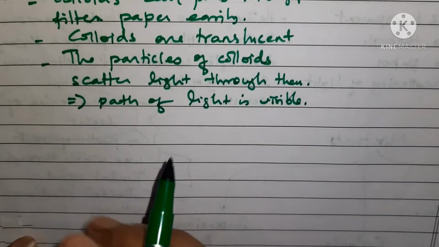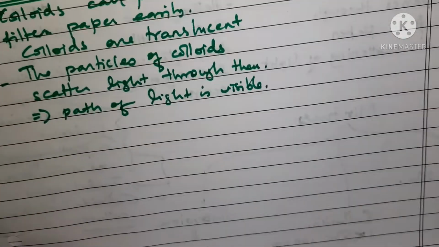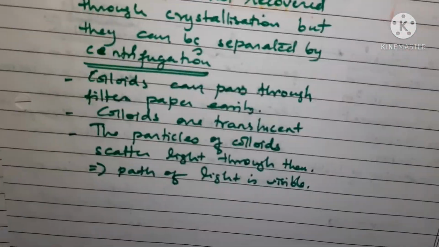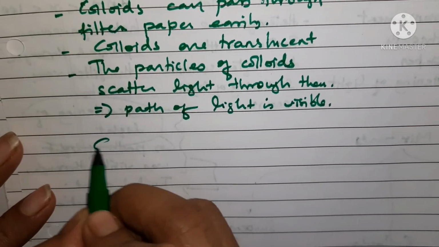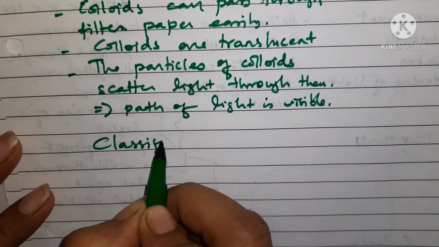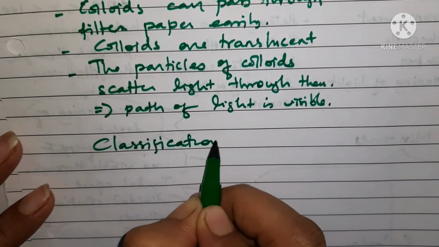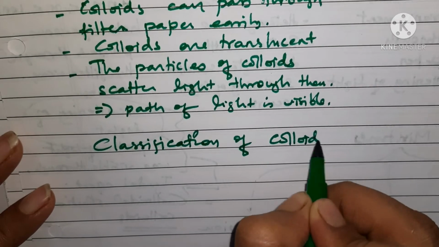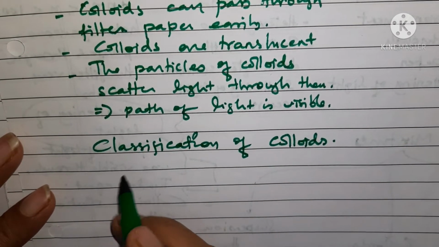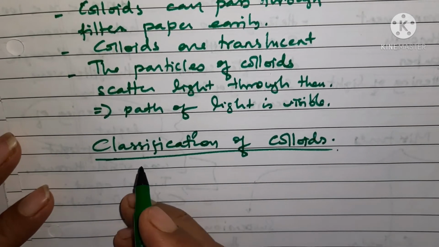Now let us try to understand the classification of colloids. Okay, we have a lot of classifications. Lot of classification means don't worry, no need to worry about it. When we are talking about colloids, we are going to discuss classification also. So the classification of colloids: you can say that we have 7 types of colloids here.